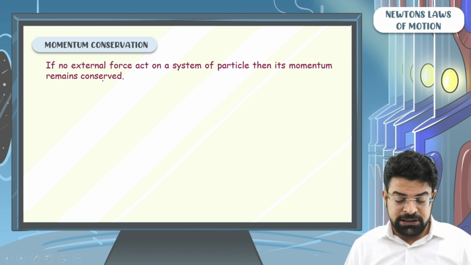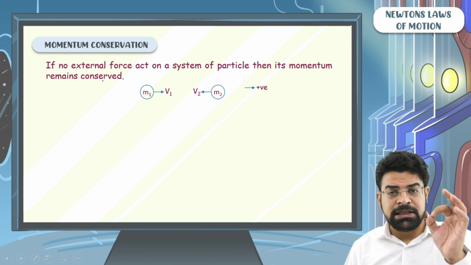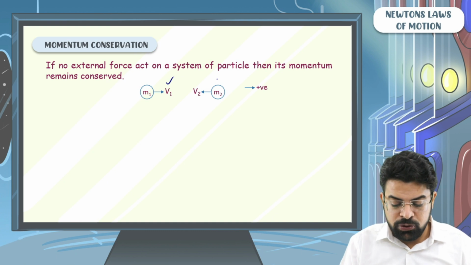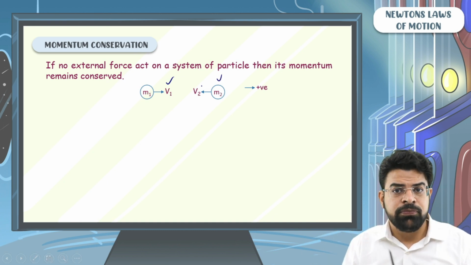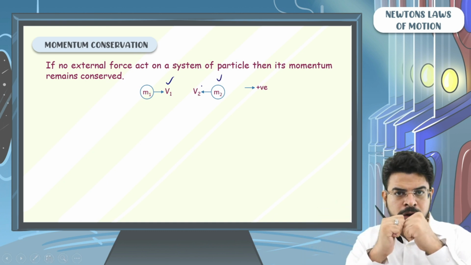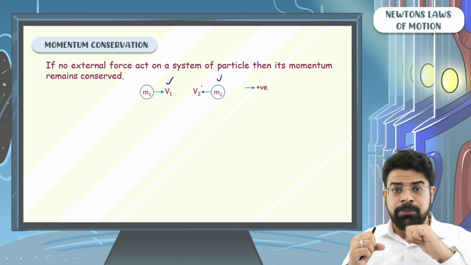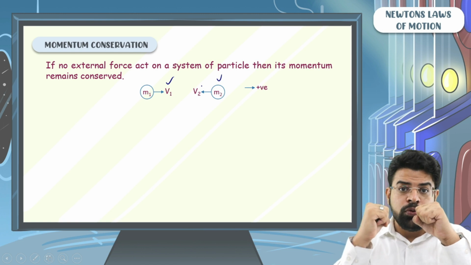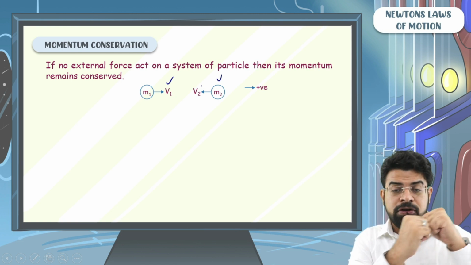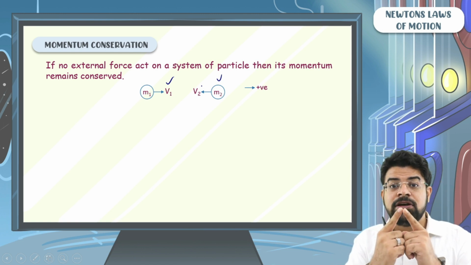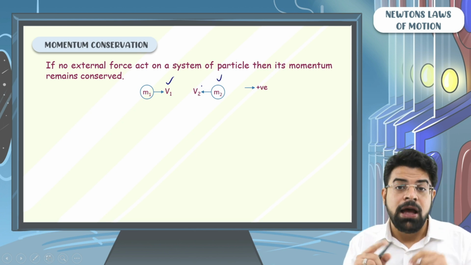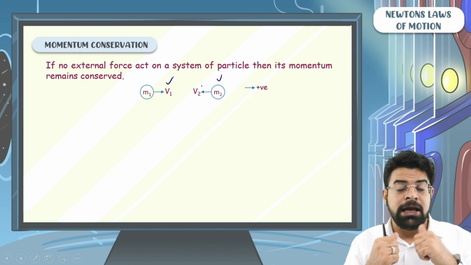Let's understand this with one example. Let's say there are two masses, m1 and m2. m1 has velocity v1 towards right, m2 has velocity v2 towards left, and both of them are going to collide. When the collision takes place, m1 will apply force on m2 towards right, m2 will apply force on m1 towards left. Both the forces will have the same magnitude, they will act in opposite direction, and they will act simultaneously.